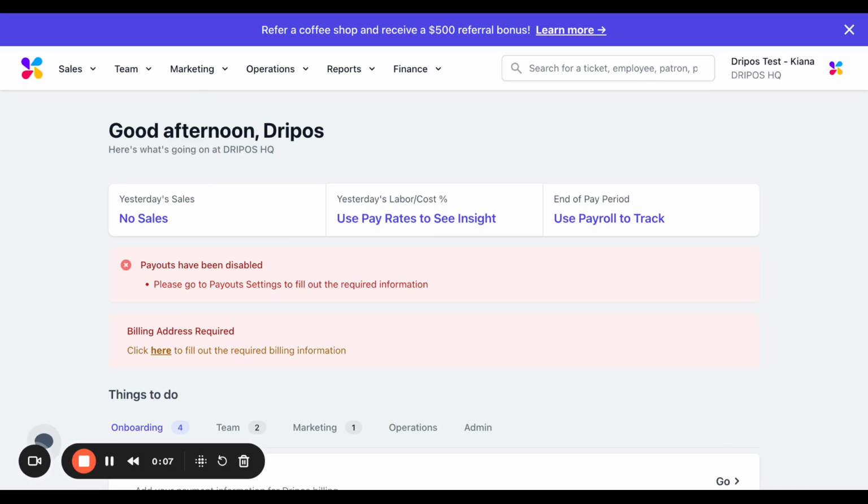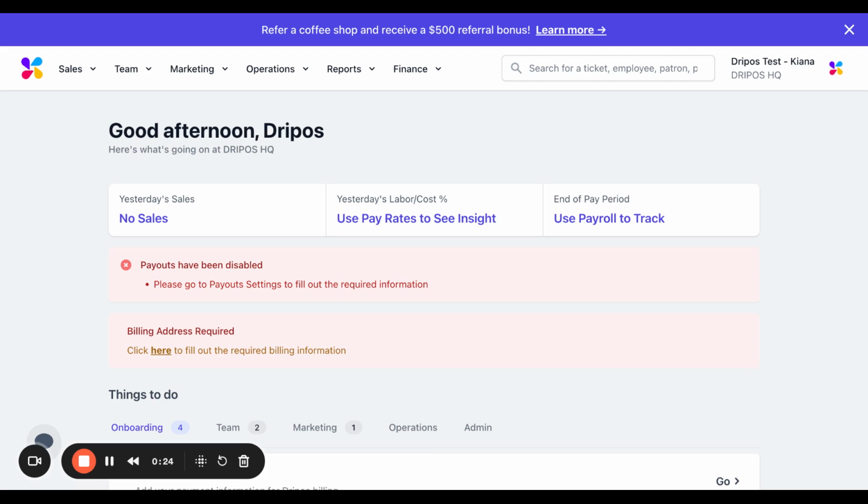On all Dripos ordering platforms, you will find the menu for your shop, which you can fully create and customize in any way that you want. Your menu will consist of the complete list of products that your shop sells. To get started, let's learn first about building menu categories.